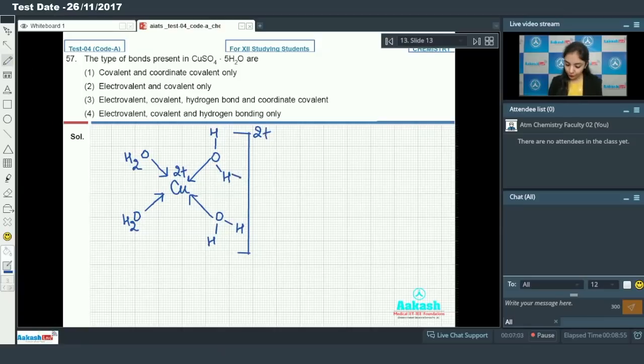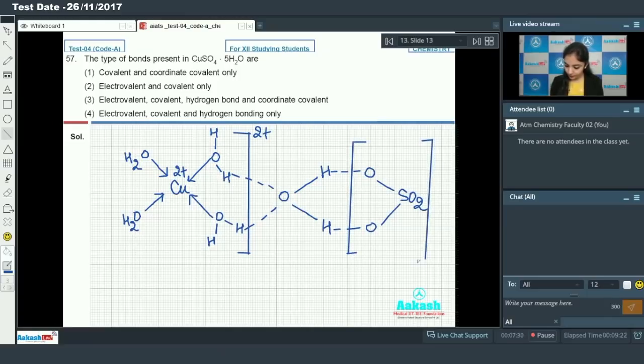And now we have the fifth water molecule, which is involved in hydrogen bonding with the water molecule and with the sulfate ion as well. So this is the sulfate ion. Here you can see that we have coordinate bonds, we have covalent bonds, we have hydrogen bonds, and we have electrovalent bonds. So all four bonds are present. So option number 3 is the correct answer.